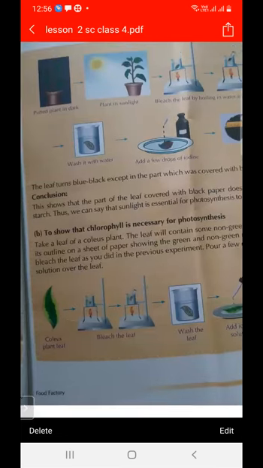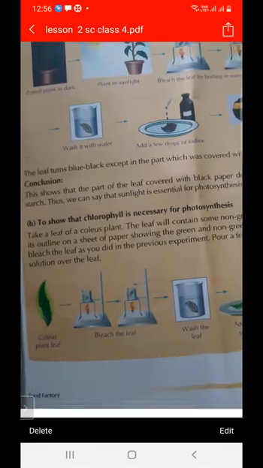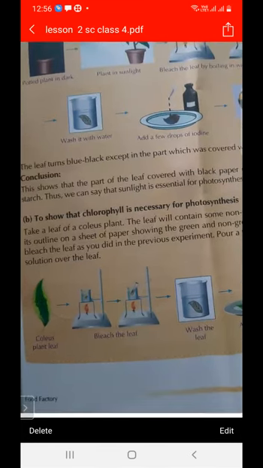Firstly, we take a plant, take any leaf, and this leaf contains some green parts and some non-green parts. Draw its outline, showing the green and non-green parts. And then we will bleach the leaf. Firstly, we boil it in water, then in alcohol.